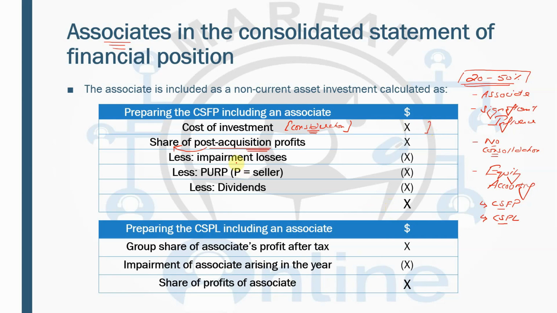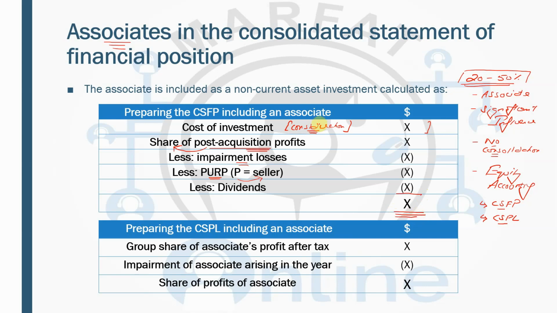If there is any impairment, that will be deducted. If there is any unrealized profit when the parent sells to the associate, that will be deducted. And if there are any dividends which have been paid by the associate to the parent, that will be deducted as well. And this net figure will be recorded in the consolidated statement of financial position.